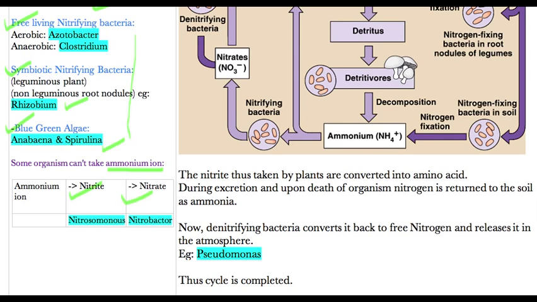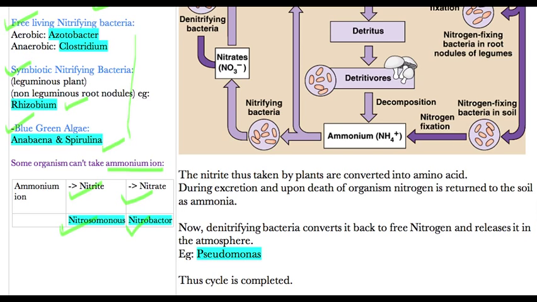The organisms which convert the ammonium ion to nitrite are called Nitrosomonas, and the bacteria which converts nitrite to nitrate is Nitrobacter. So these are also important for you, so try to remember.